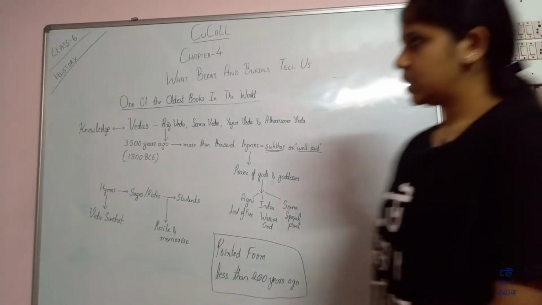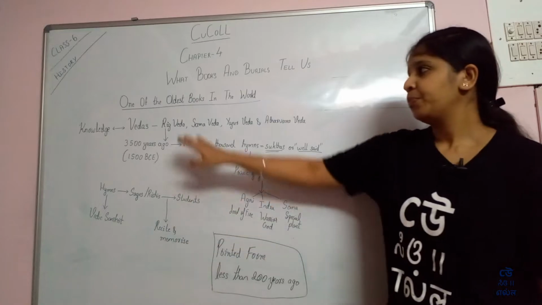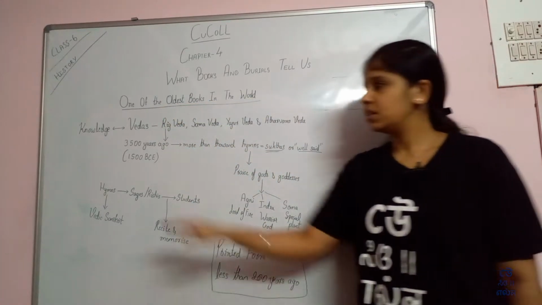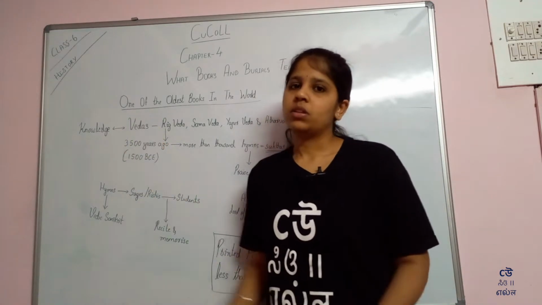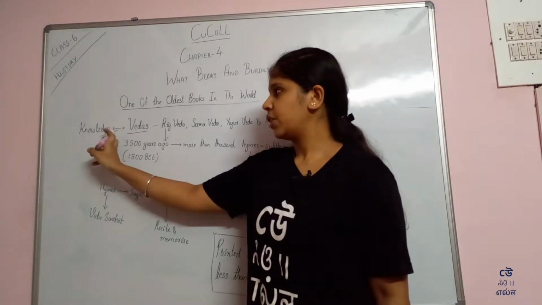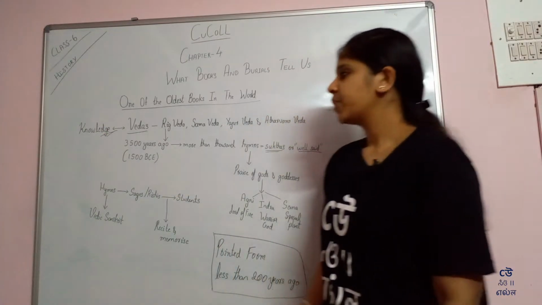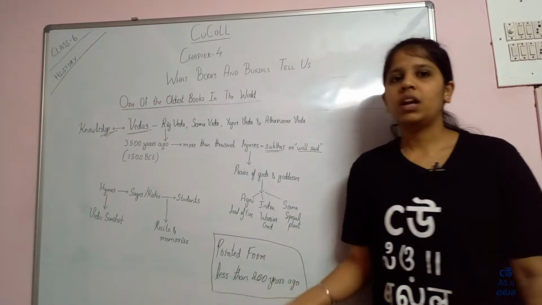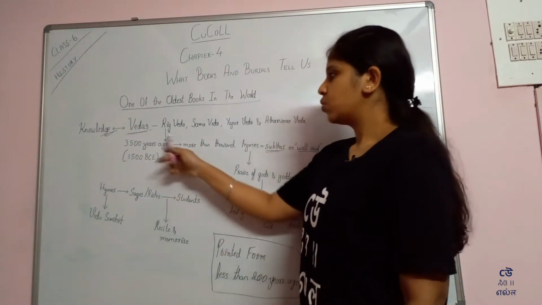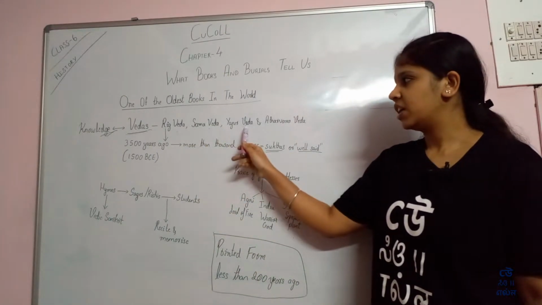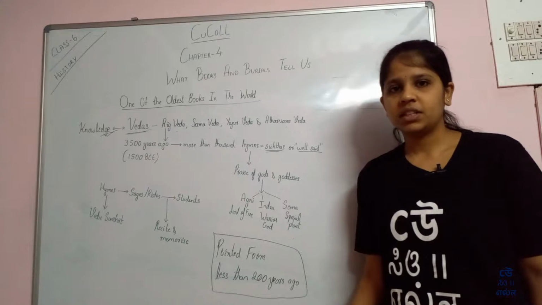Now let us learn about the oldest books in the world, that is the Vedas. What is the meaning of Veda? Veda means knowledge. So Vedas are the oldest books in the world available. There are four Vedas, that is Rig Veda, Samaveda, Yajurveda, and Atharvana Veda.